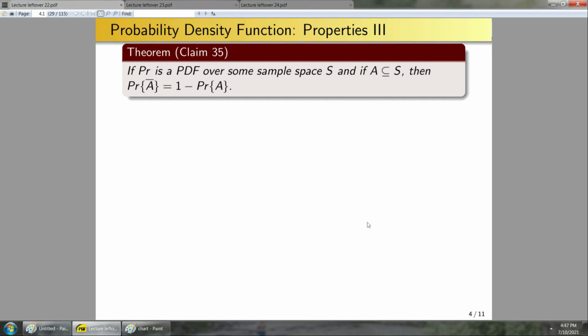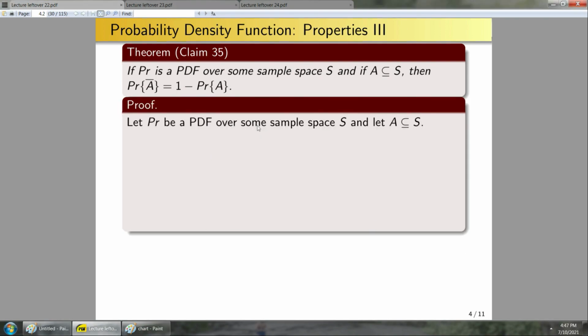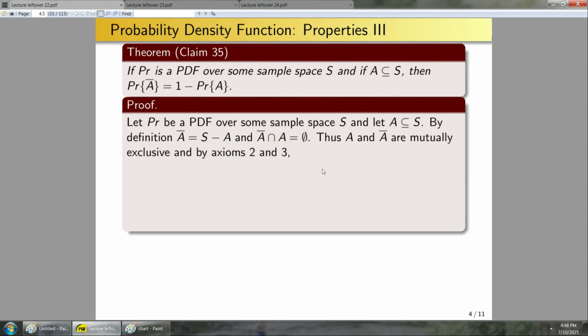Okay, so let's jump straight into the proof. Let PR be a PDF over some sample space S, and let A be a subset of S. By definition, A complement is equal to S minus A. Okay, and further, one more fact that we're going to use: the intersection of the complement and a set is always the null set. Anytime you see something like this, there are two words you should be thinking: mutually exclusive. So thus, A and A complement are mutually exclusive, which means I can now apply axiom 3, and you'll shortly see why I'm going to use axiom 2.